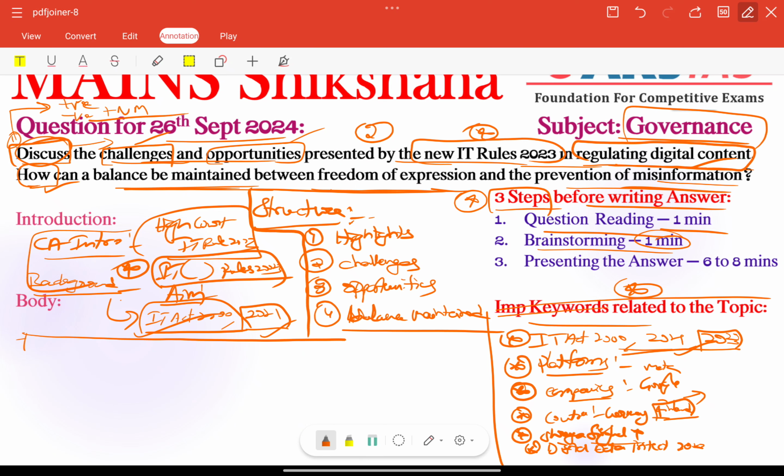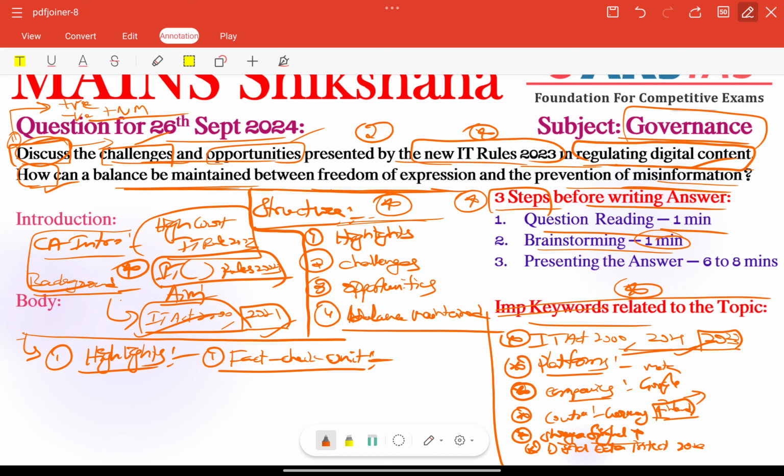That needs to be written in a concise form, especially in the current affairs introduction and background part. So next, coming to the body part, here we need to focus on providing information in the structure we have created. First important thing is some highlights of the recent IT rules. First is the fact check unit, that is also very important. This is what the Bombay High Court recently struck down.